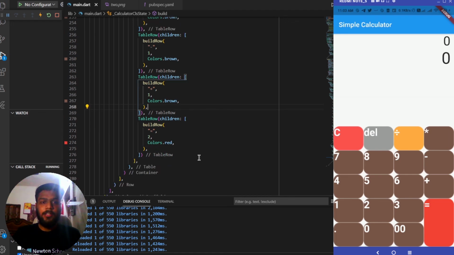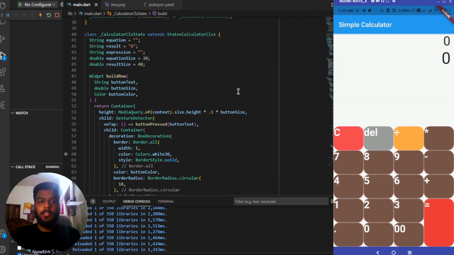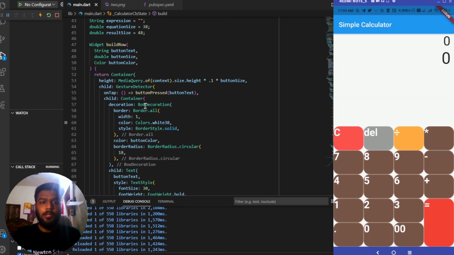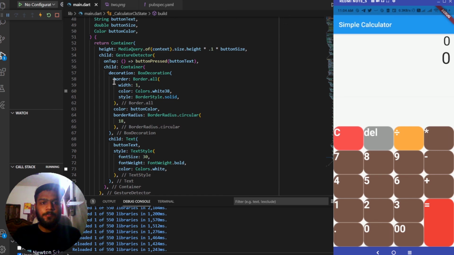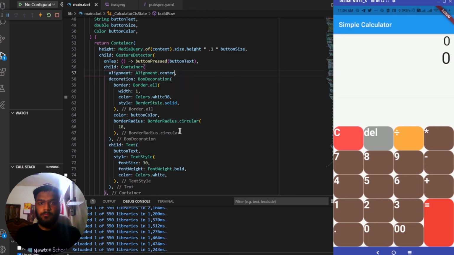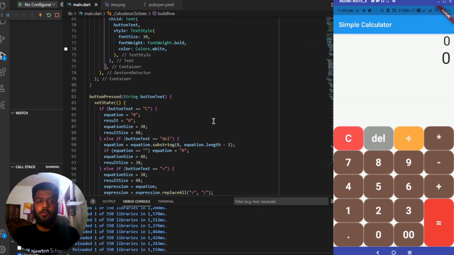So here you can see that the things have changed. We have this equals to sign as red, and this 3, 2, 1, all the values are appearing. Let me alter the value of the build row which we have taken. So we have added this center over here. So let me see where it is. We haven't added the alignment as center, so let me add the alignment as center and see if the strings, yeah, now it is looking much better than it was looking earlier.